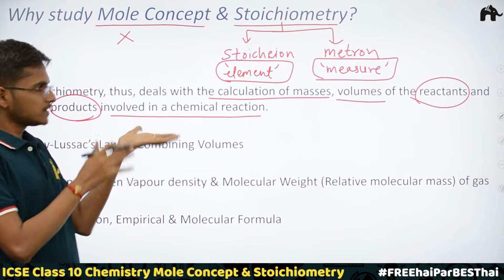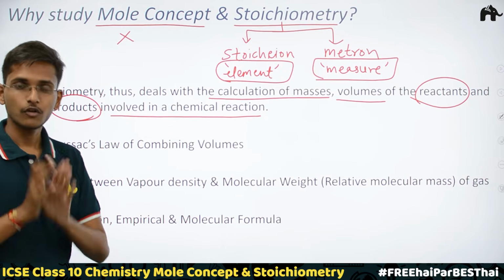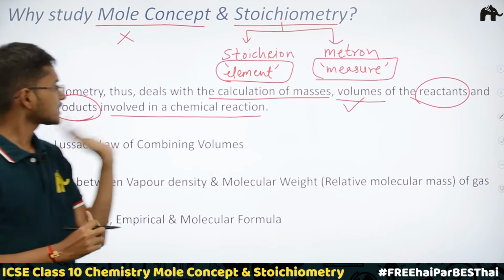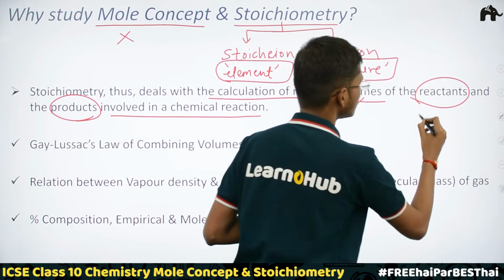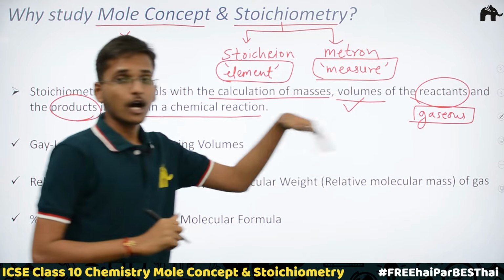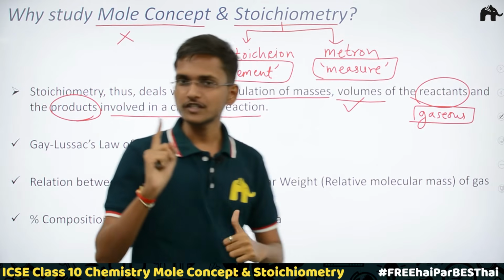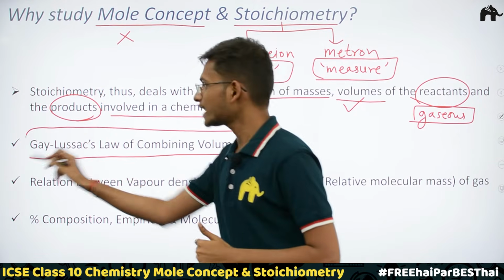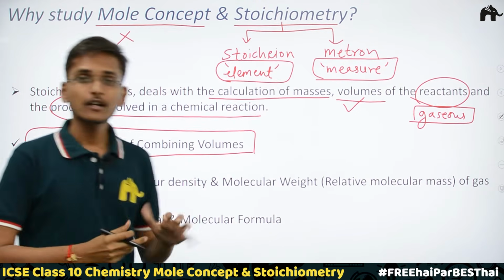Now in this chapter we are not going to calculate the masses of reactants and products in the chemical reaction. What we are going to do is calculate volumes of the reactants and the products in a chemical reaction. And which reactants and products are we talking about? The gaseous reactants and products. How are we going to do this? Very simple, with the help of the first topic of this chapter, which is Gay-Lussac's law of combining volumes. This law will help us to calculate the volumes of reactants and products which are gaseous in a chemical reaction.